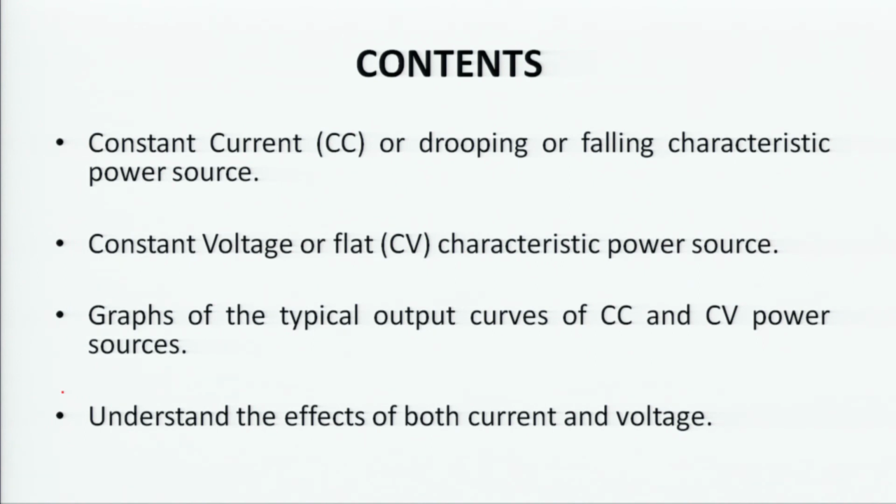In that lecture I talked about different types of power sources, their characteristics, and I told you how power sources are related to the output of the welding or productivity of the welding. I have just said that, but how it is going to happen is very important.